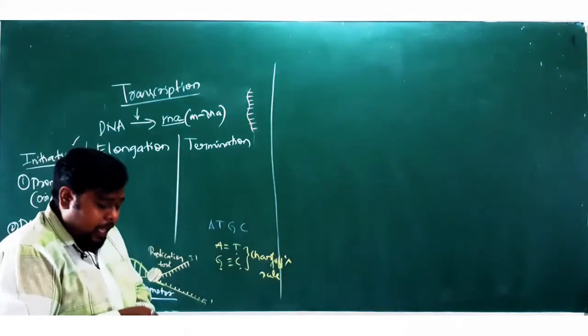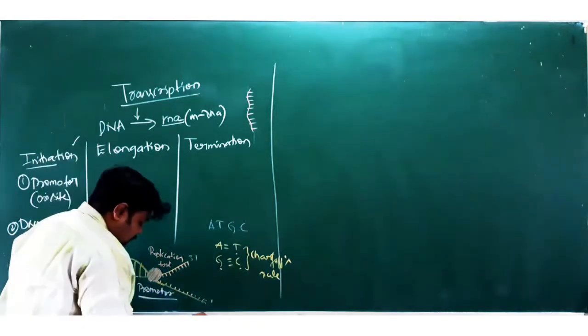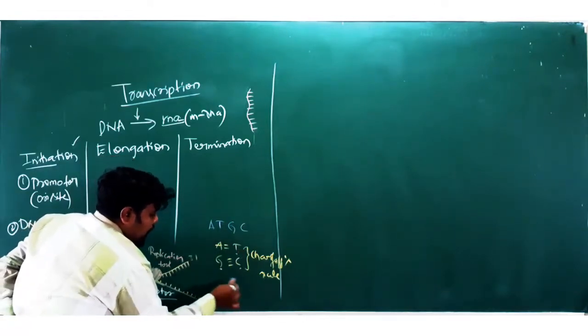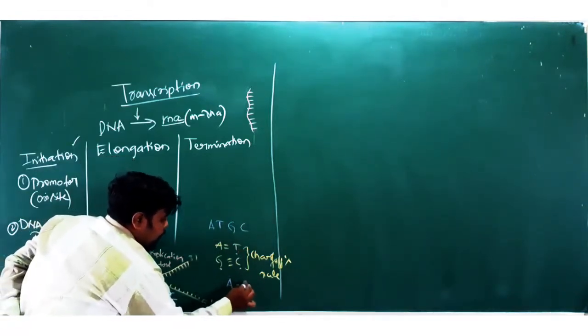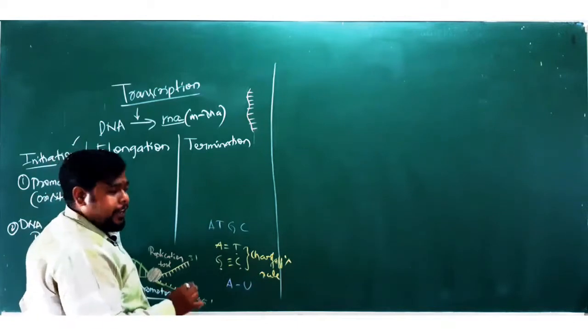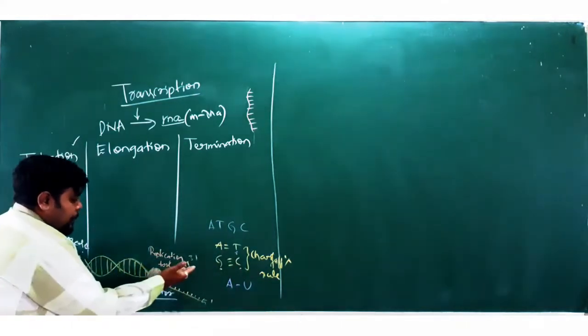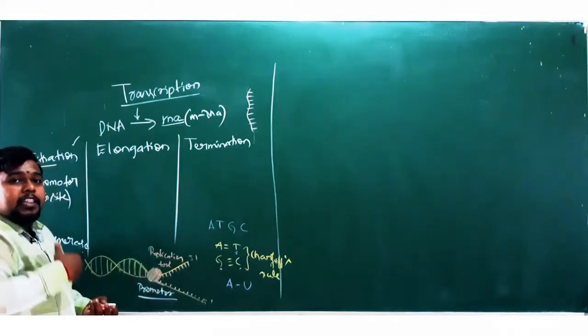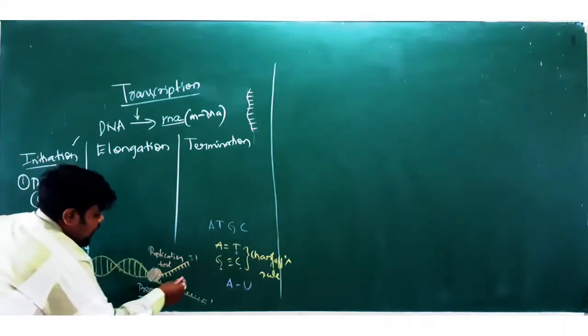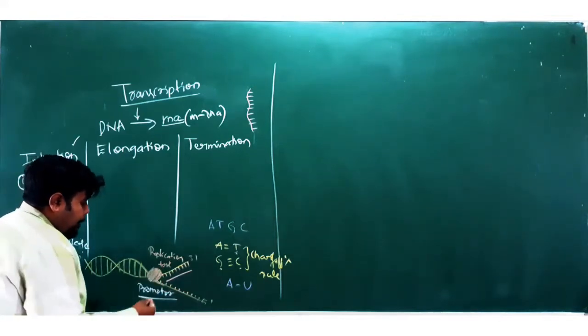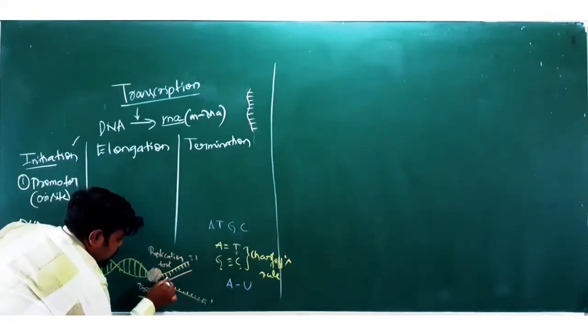But in the case of RNA, thymine is always replaced by uracil. So if DNA has A, it will be paired with U in RNA, and T in DNA here. Whatever bases are found in the DNA will get a complementary base. Let's take an example: a base which is complementary to this one, like this.